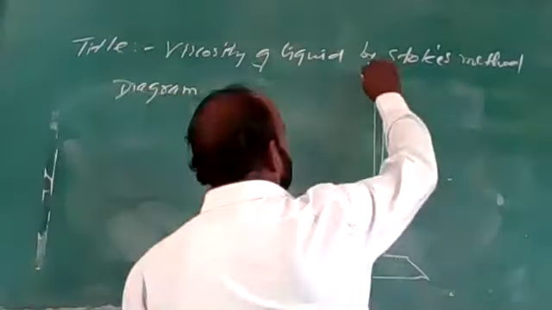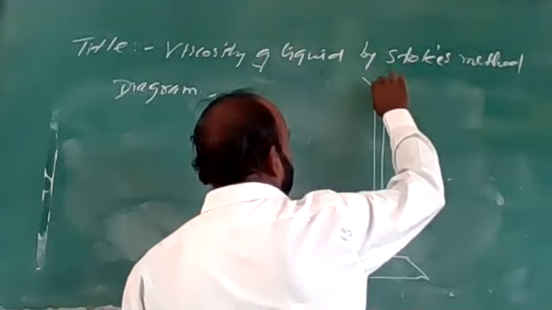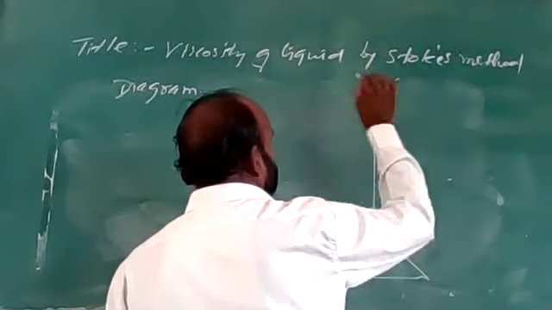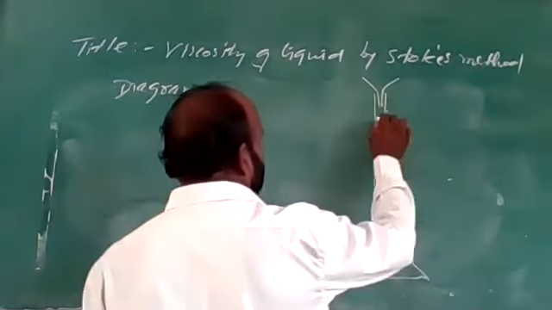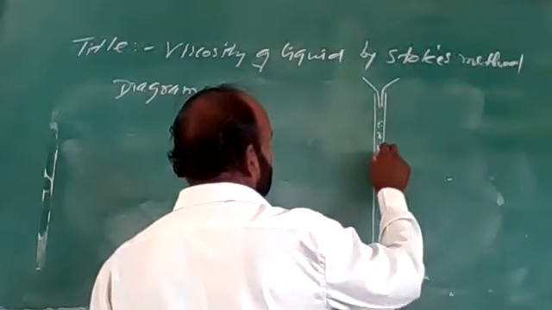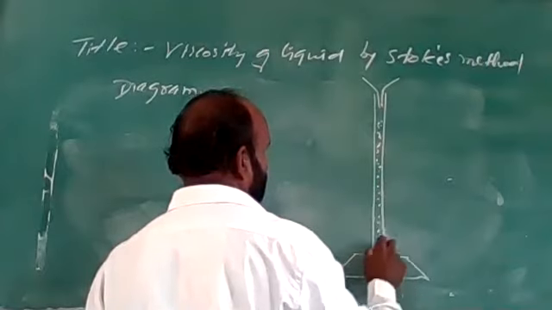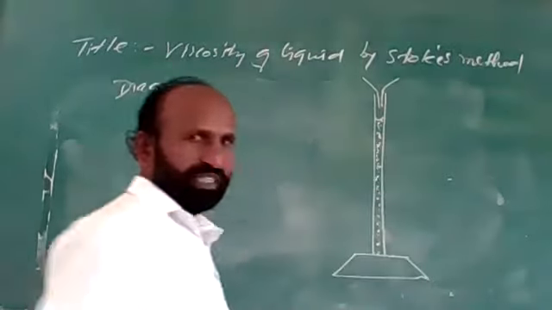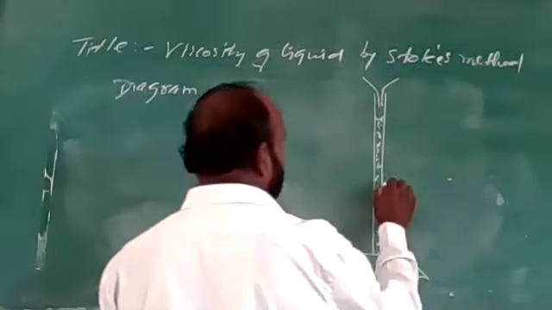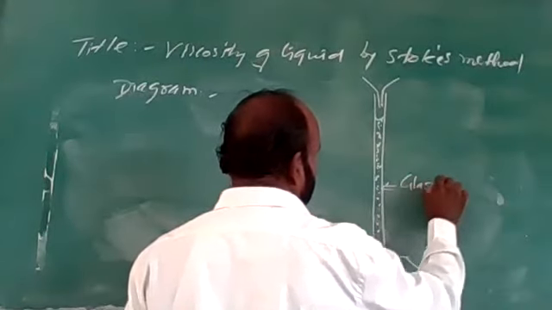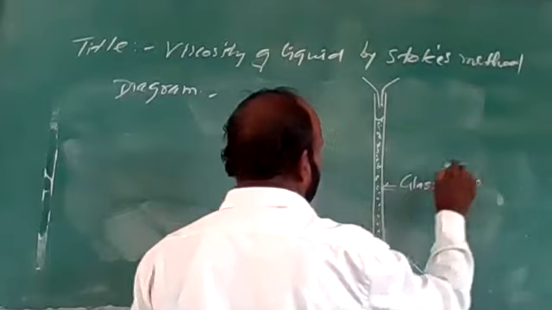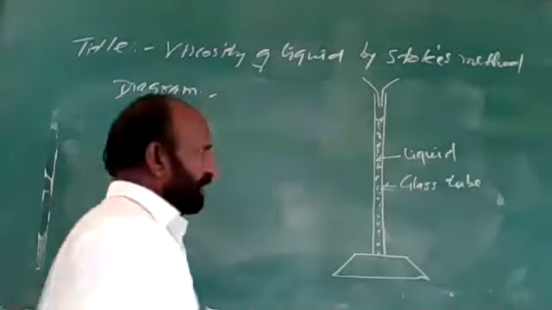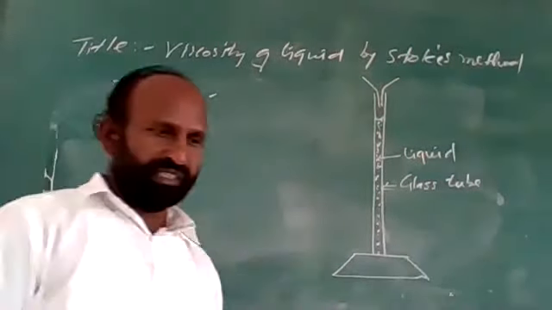And we are using this funnel to grab the steel balls. And this glass tube is filled with liquid. This is the liquid whose viscosity is to be determined.